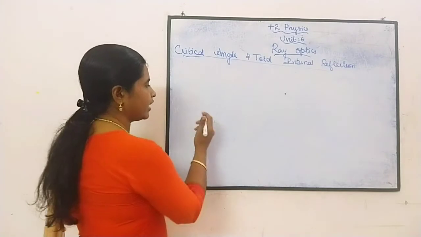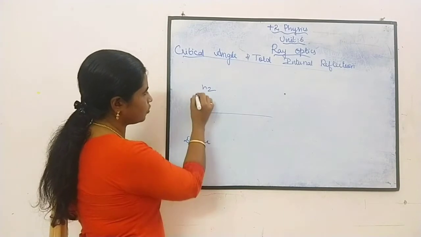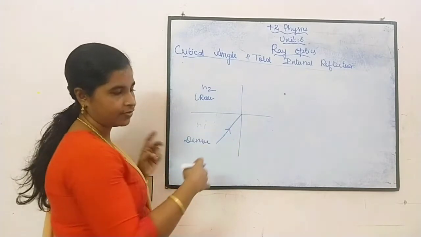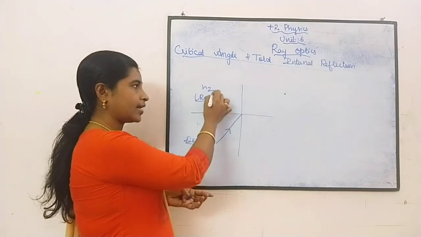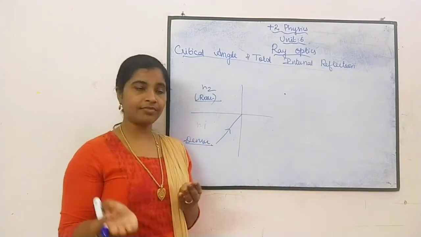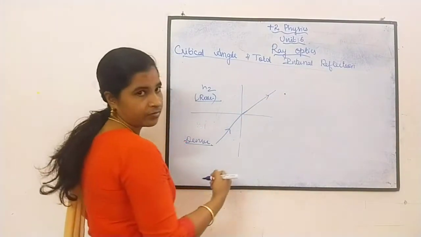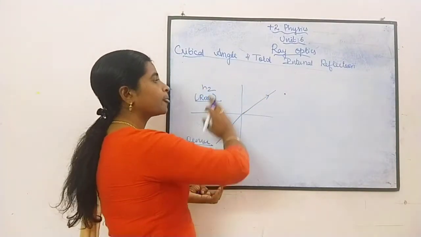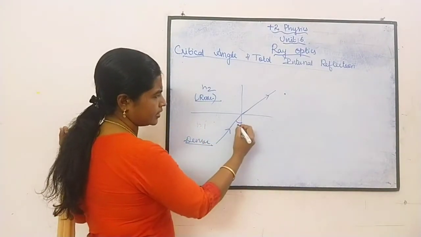So we all know that when light enters from one medium to another, that is from denser medium to rarer medium, what happens when a light is incident on the interface? If it is from denser to rarer, the light will move away from the normal, that is, it refracts away from the normal. So it will be like this. Clear? If it is from rarer to denser, it will move towards the normal. If it is denser to rarer, it will move away from the normal. This we all know. So, this is our angle, incident ray.